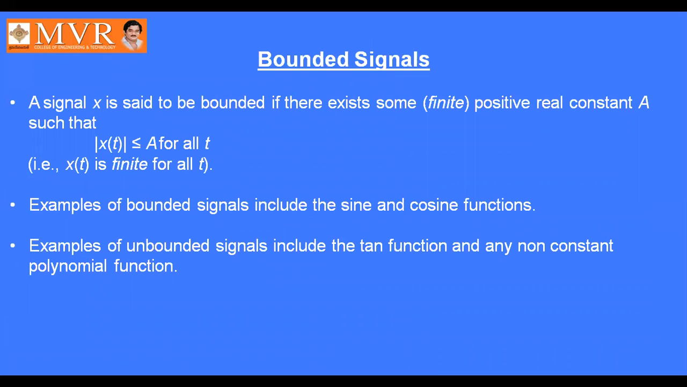Next, bounded signals. A signal is said to be bounded if there exists some positive real constant a such that mod x of t is less than or equal to a for all values of t.